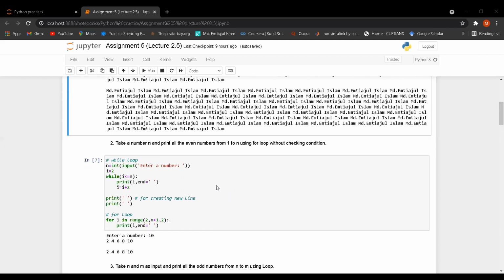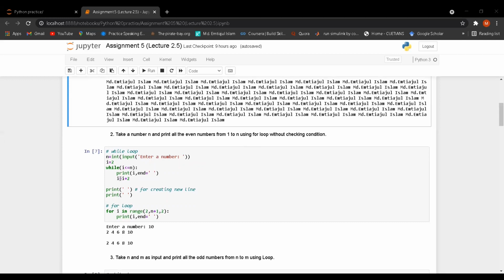Here I have taken the value of n using the input function. Then I have to take the initialization. I have taken i equal to 2. Why have I taken i equal to 2? I have to take all the even numbers from 1 to n, so the first even value should be 2. After that 4, after that 6, after that 8. So the condition is i less than or equal to n.